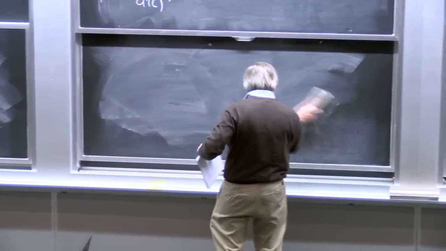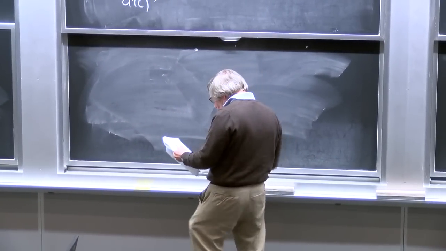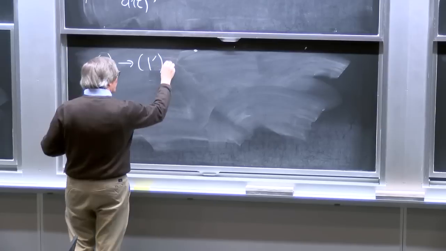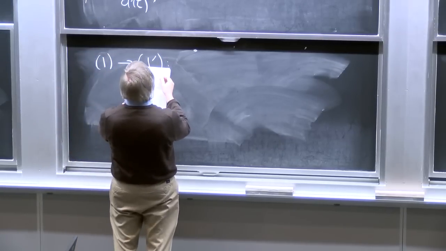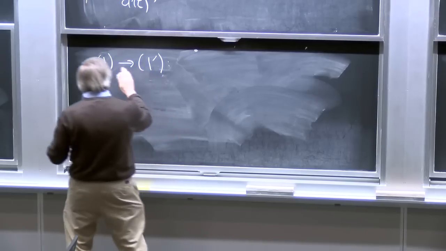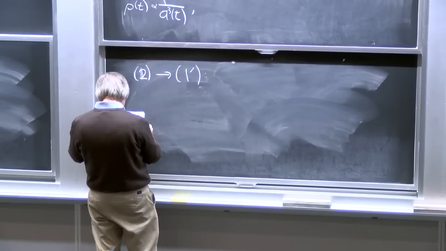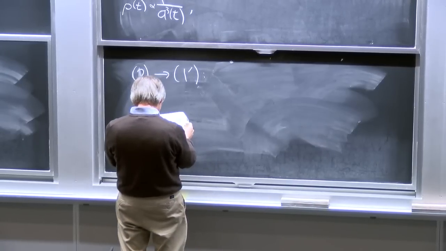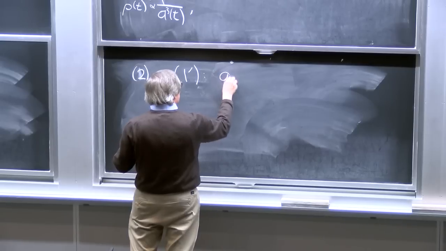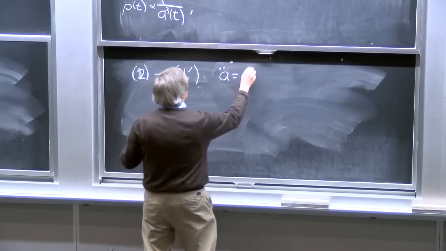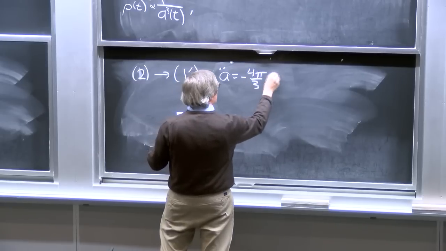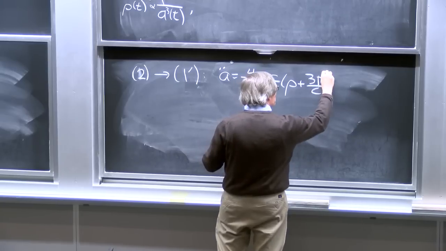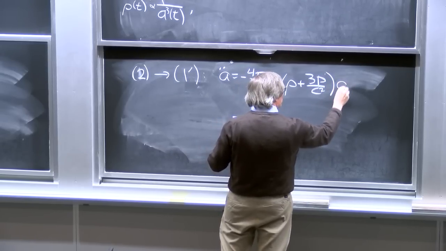The bottom line is that equation number 2 has to be modified. And the new equation is a double dot is equal to minus 4 pi over 3 g times rho plus 3p over c squared times a.